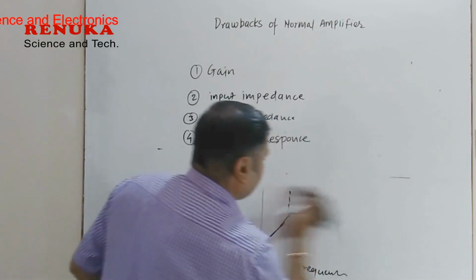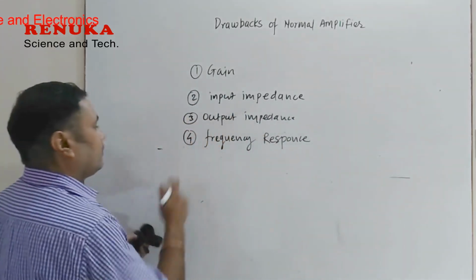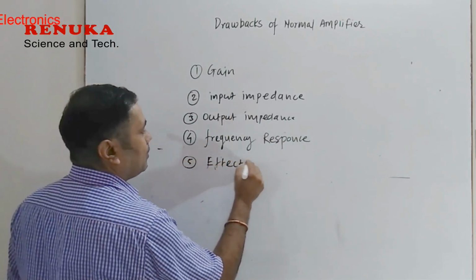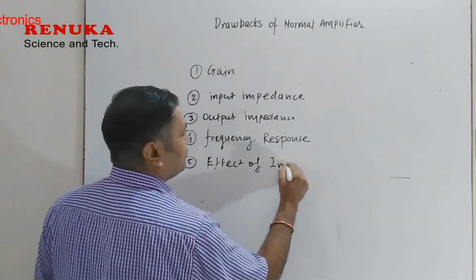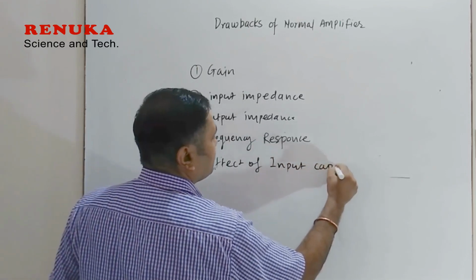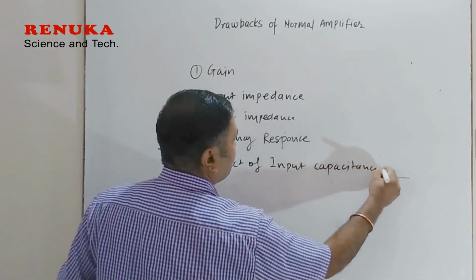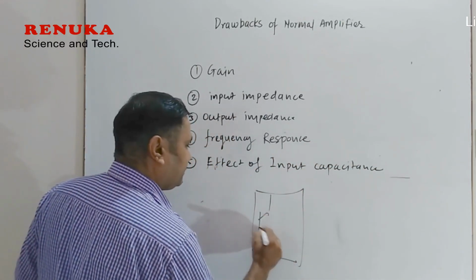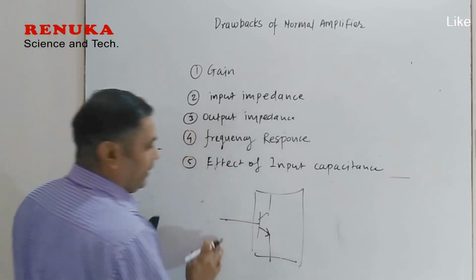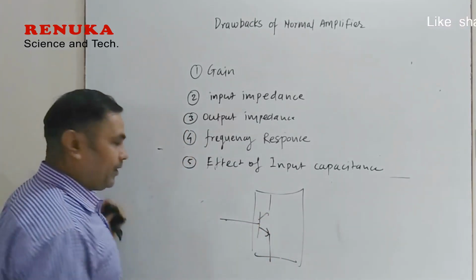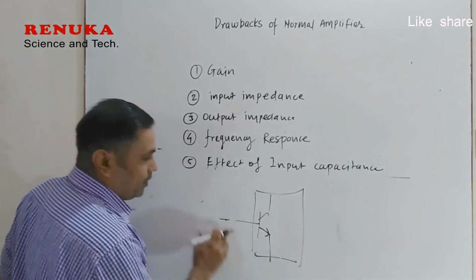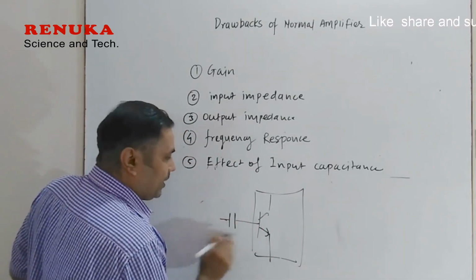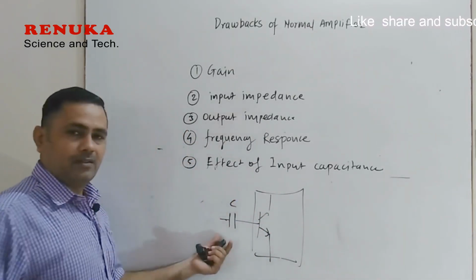The last factor is effect of input capacitance. In the normal amplifier, it uses a transistor inside it, and to connect any signal to this transistor amplifier, we have to block the DC coming from the previous stage. So that is why a coupling capacitor is used in the input stage.